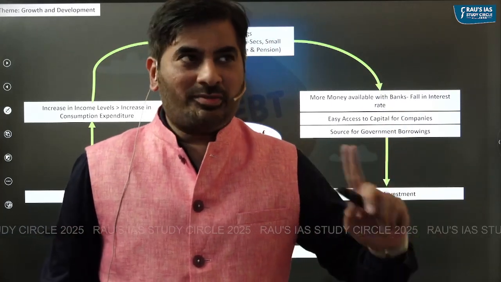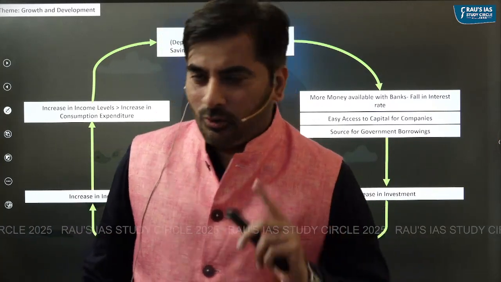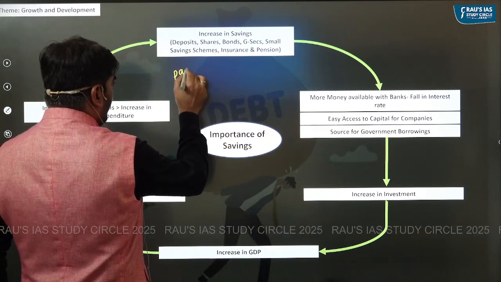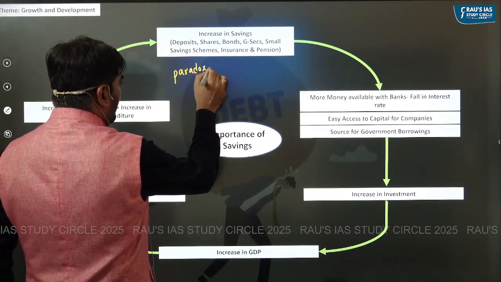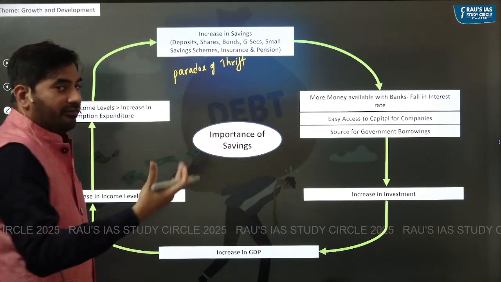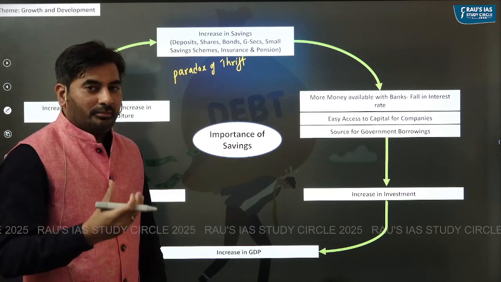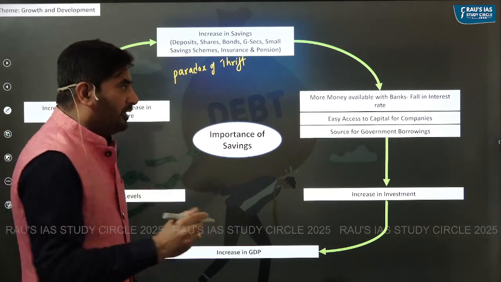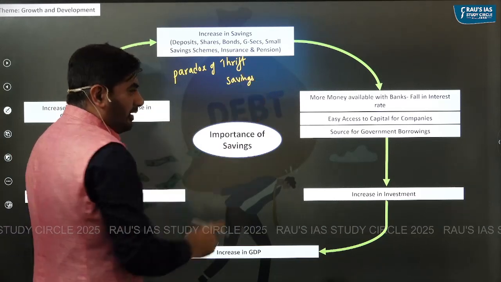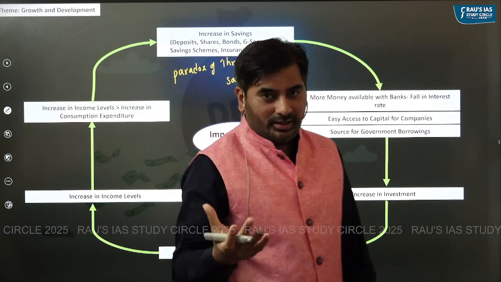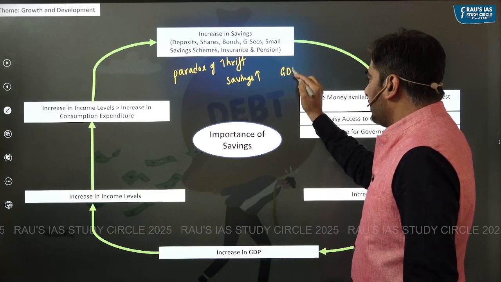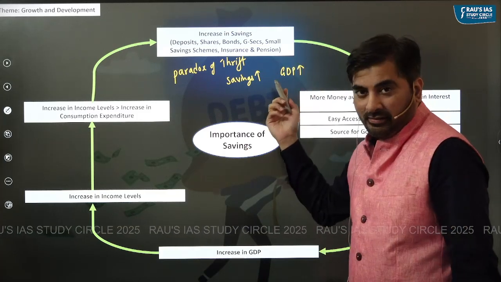Apart from this relationship between savings and GDP growth rate, there is another way to look at the relationship between them, and that is called the paradox of thrift. Thrift, as the name suggests, means that people are saving more money. Now, like I said, ideally, if savings increase, GDP growth rate also increases.